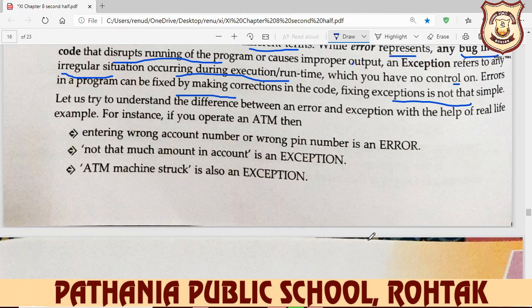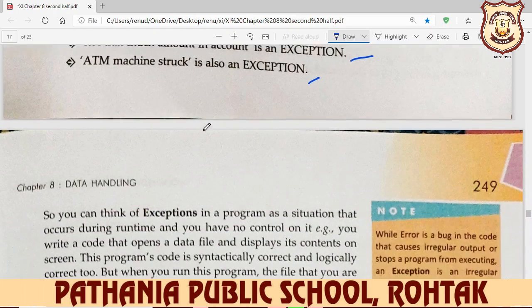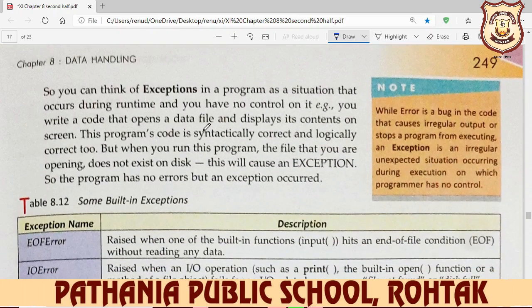Let us try to understand the difference between the error and the exception with the help of a real life example. For instance, if you operate an ATM, then entering a wrong account number or wrong PIN number is an error. Not enough amount in the account is an exception. ATM machine stuck is also an exception. Okay, so now I hope you understand the difference between the error and the exception.